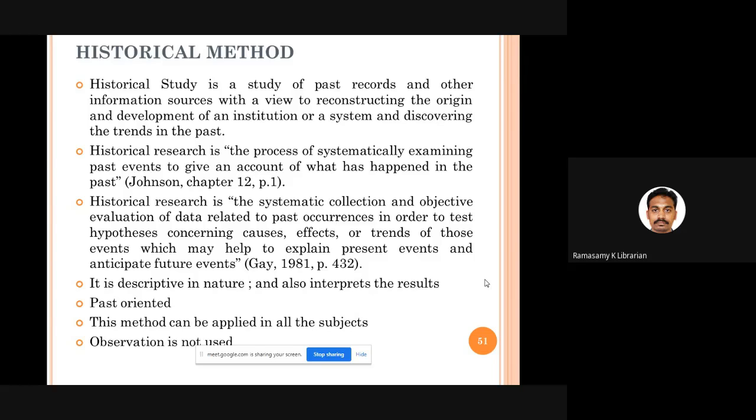Here we are collecting the data systematically. We are evaluating the data objectively so that we can even test a hypothesis, if you have one in a historical study. You will get a grasp of what happened in the past so that you will understand your present and can estimate your future. That kind of study is called historical research. It is very much descriptive in nature. It is past oriented. You can apply historical research in all subjects. But please understand, observation cannot be used in the historical method because we cannot go to the past and see what happened. There is only one issue in historical research.